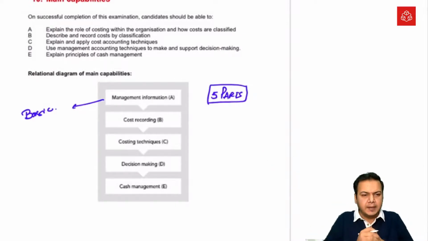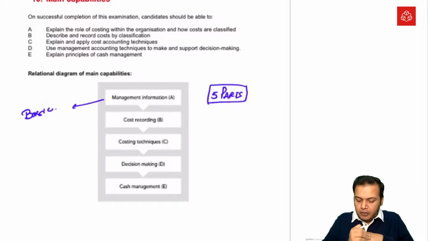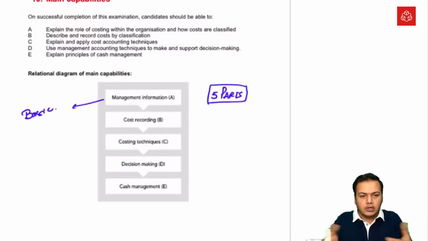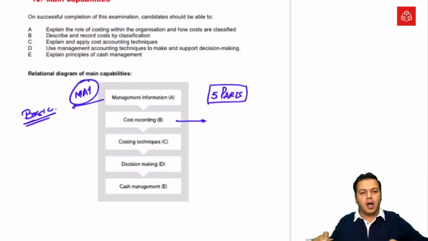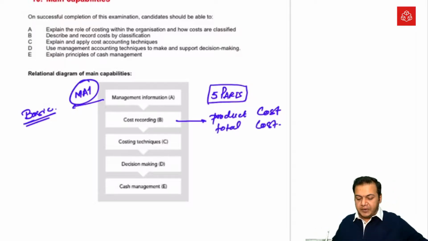The very first part is the basics of management information, where we're going to see what is cost accounting, what is management accounting, the key definitions of course. Then we will learn some formulas, the basic formula to calculate our cost or product cost and so on. These are basic things, and this will definitely come through the same as MA1, nothing new. After that, cost recording, how we can record our cost. Again, the same product cost formula, total cost formula. These formulas we're going to repeat here.